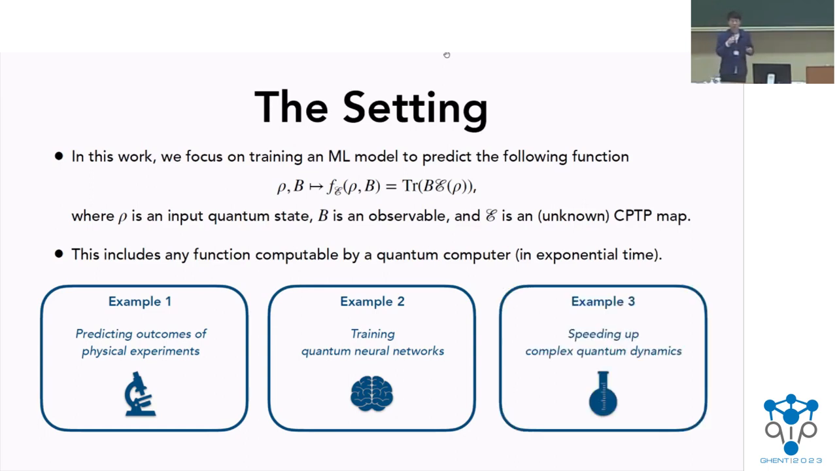And another example is in speeding up complex quantum dynamics. So people have been wondering about the possibility of training a machine learning model such that it can learn some approximate representation for some complex quantum dynamics. So when we try to predict outcomes of this quantum dynamics, we don't have to simulate the entire process, which might require many, many quantum gates. But perhaps using the machine learning model, it can just predict the outcomes much more efficiently.